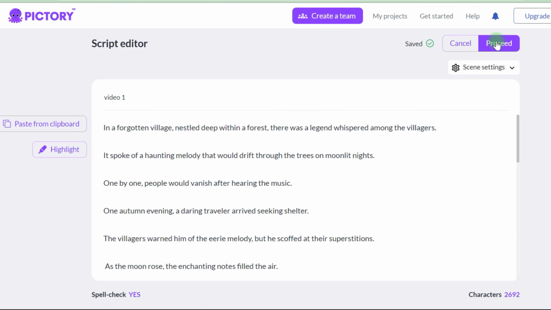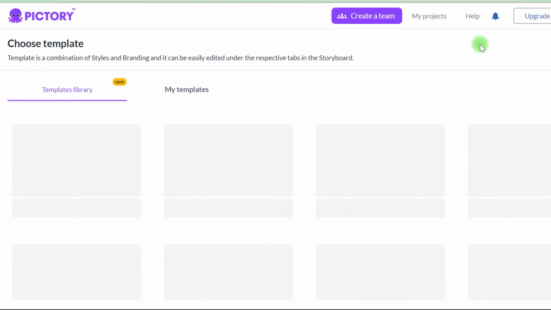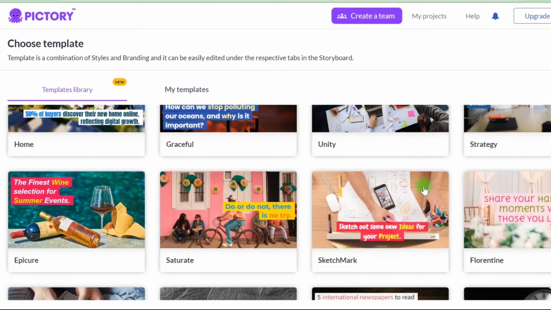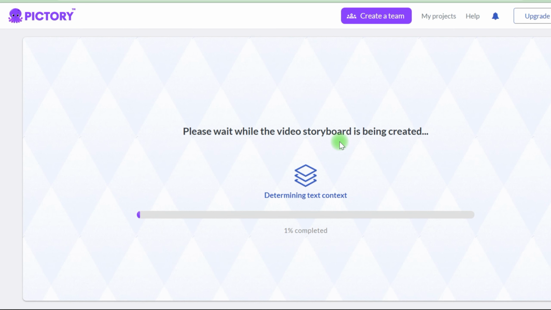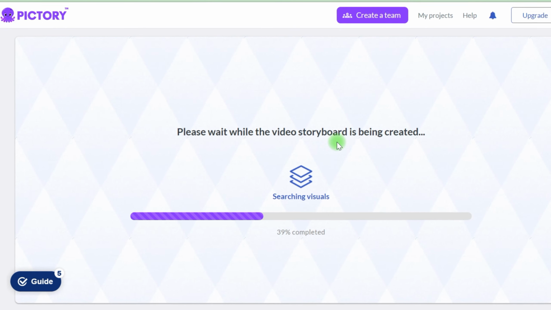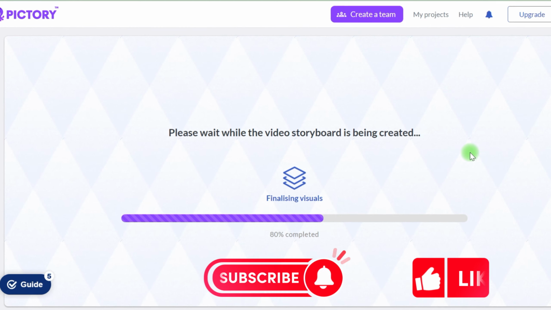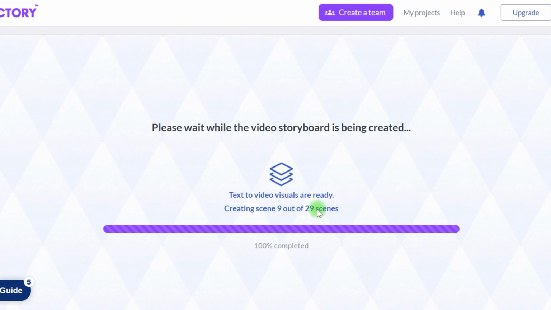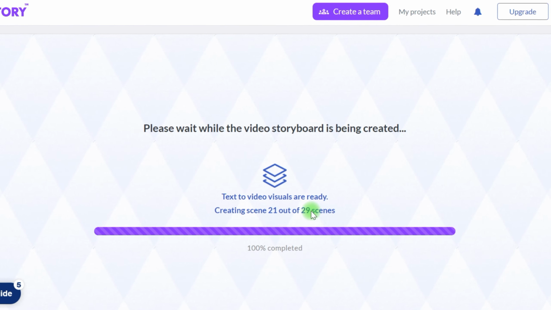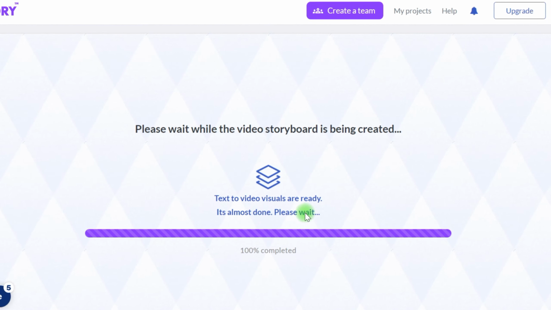So let's get started. We may choose a template. I prefer this one since I can modify the colors and everything afterwards. Hit 16:9, unless you want to produce a TikTok, in which case it will construct the video for you. Isn't that insane, you guys? It is now developing all of the scenes, as well as all of the video. It will bring them all together. As you can see, the video will feature 29 shots, which is quite a lot.